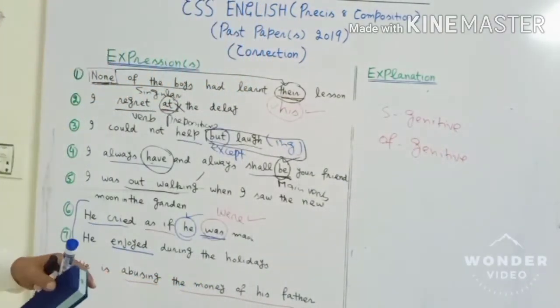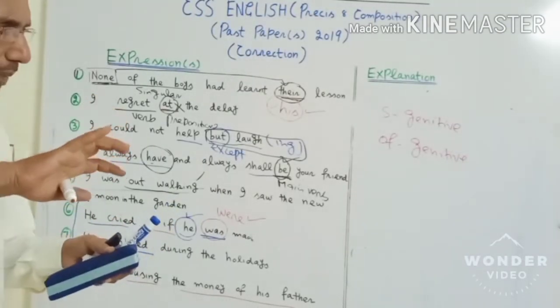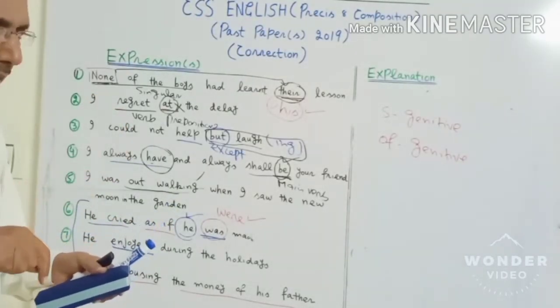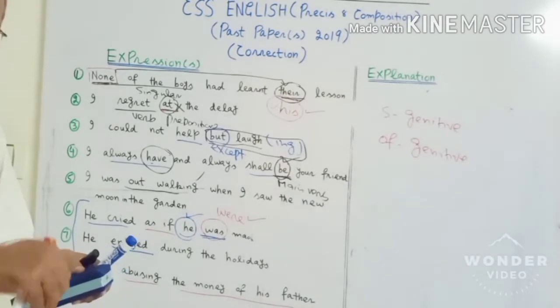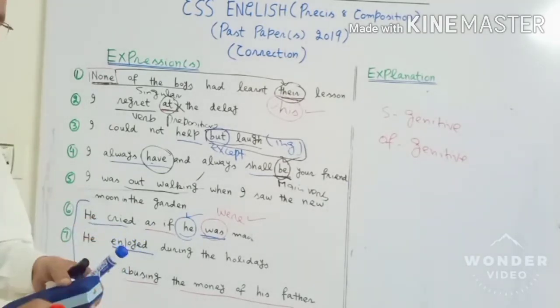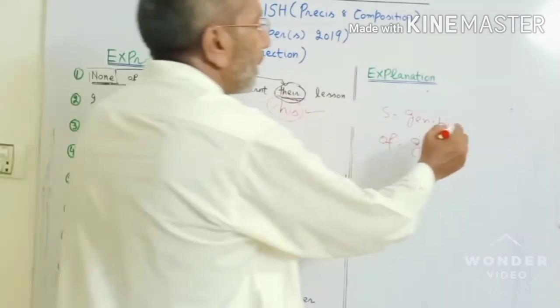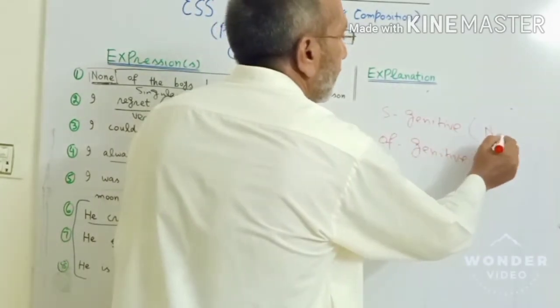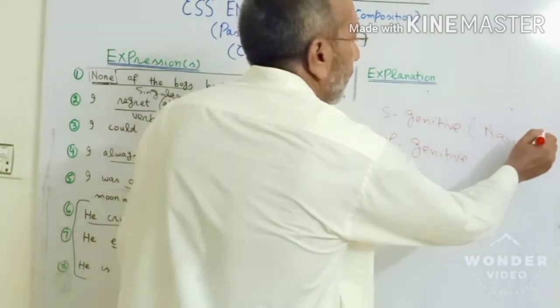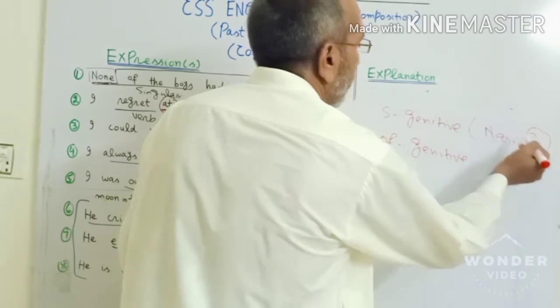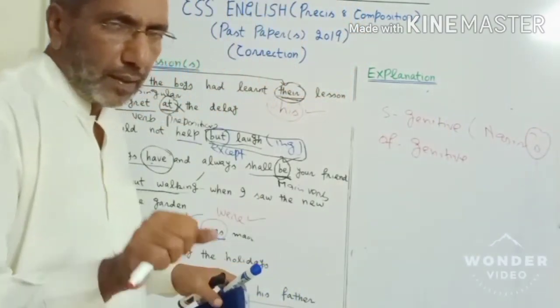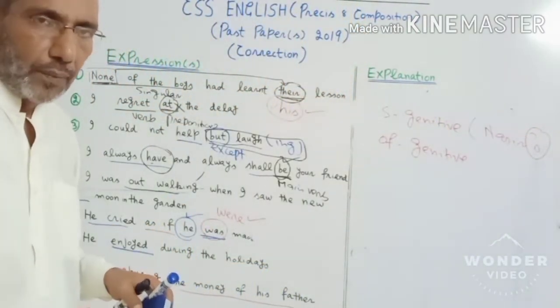S genitive means something that is used for possession, like Nasir's, Amjad's, father's. Suppose you say, this is Nasir's. All of you know this apostrophe with S is called S genitive. They use it for possession.